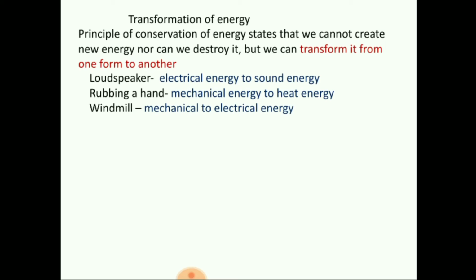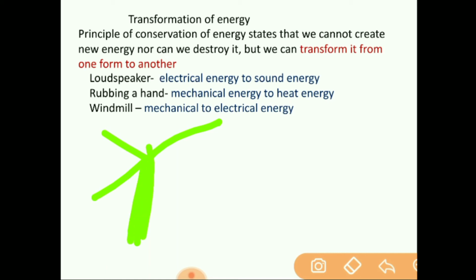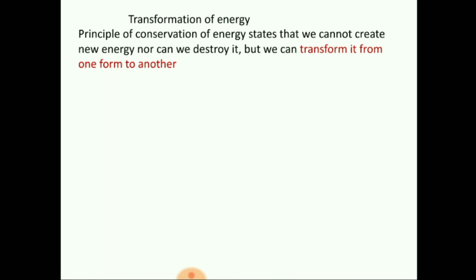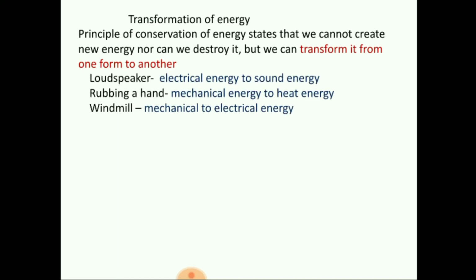Windmill. Okay, suppose these are the blades of a windmill, and this is the pole of the windmill. When the blades start rotating, what type of energy will they have? They will have mechanical energy, because the blades are moving. They will have kinetic energy, and kinetic energy is mechanical energy. It will generate electricity. These windmills are used to generate electricity. So what is happening out here? Mechanical energy is converted into electrical energy.